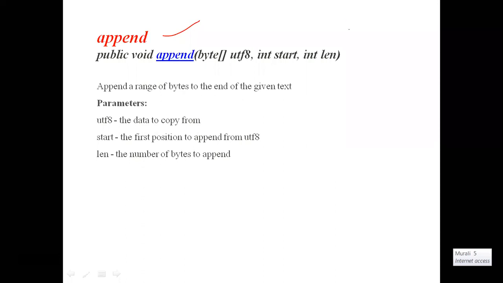Clear? See, the parameters for this append operation are byte array, start position, comma length. That means in the byte array, which data we want to append. The start position will be given, and from the start position, how much data we have to consider. Using that data, it will append that data to the called string.